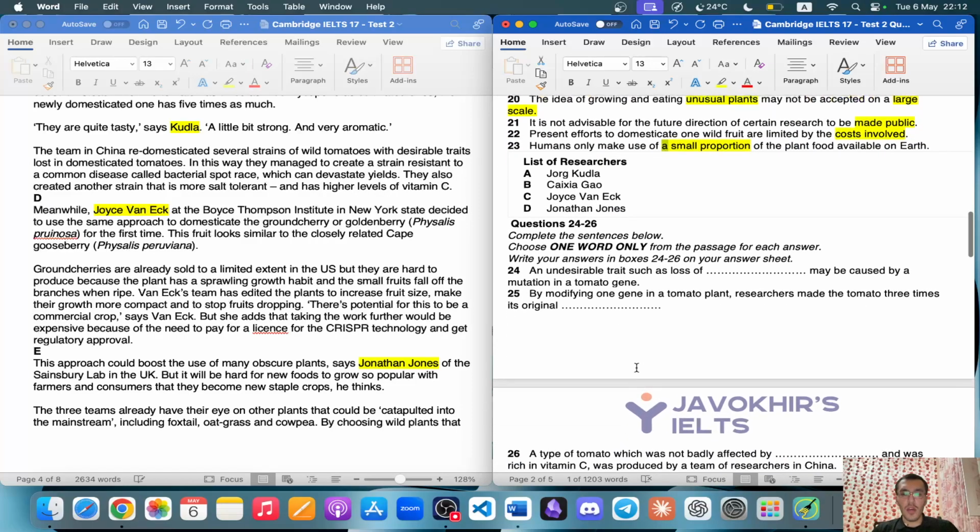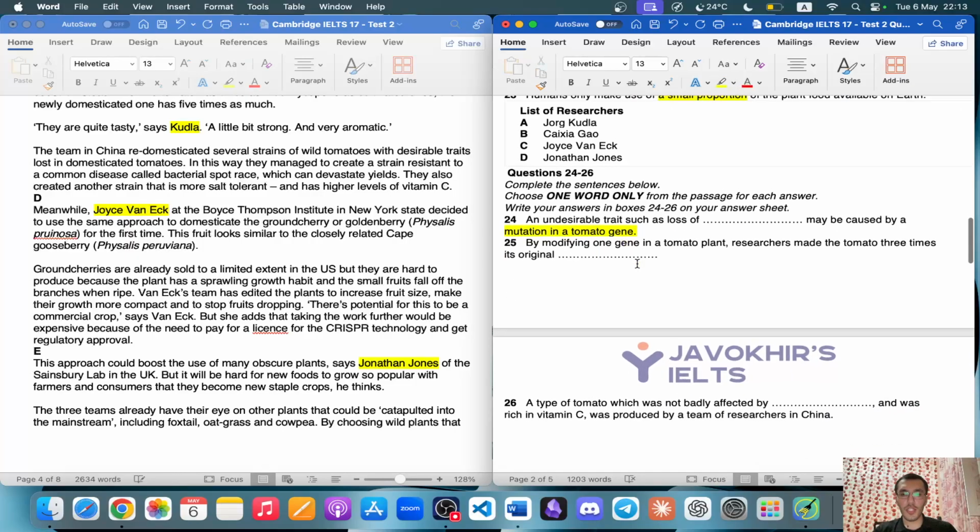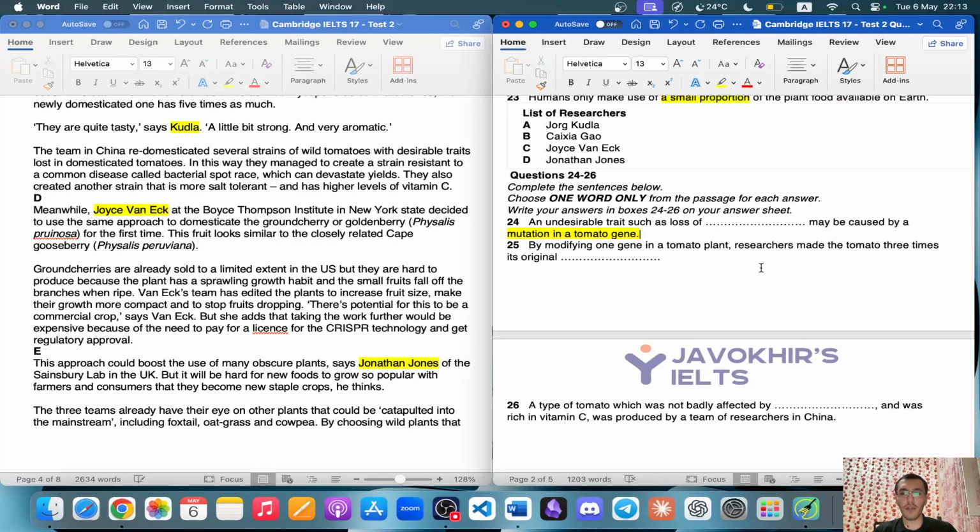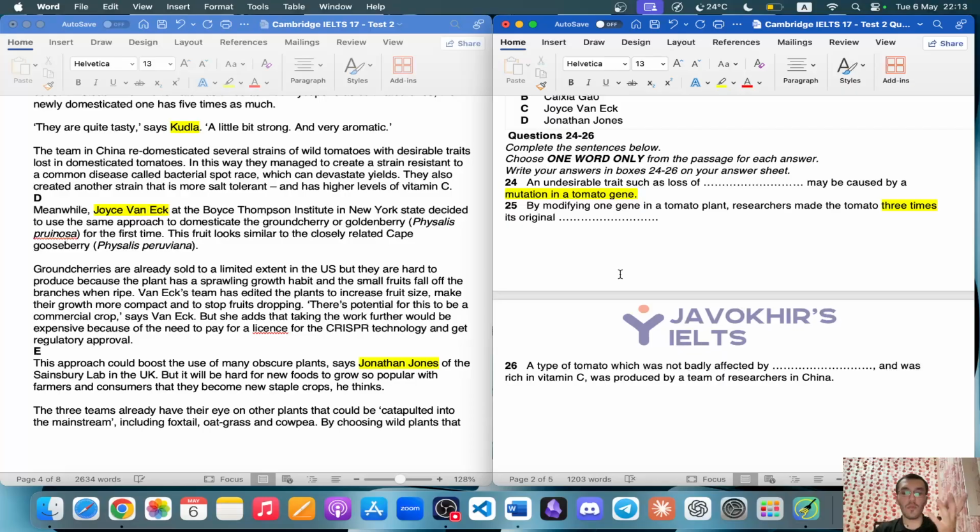Now, moreover, an undesirable trait such as loss of something may be caused by mutation in a tomato gene. By modifying the one gene in a tomato plant, researchers made the tomato 3 times its original. So you can see 3 times its original. Here, one type of tomato which was not badly affected, and was rich in vitamin C, was produced by a team of researchers in China. Basically, you can see this.